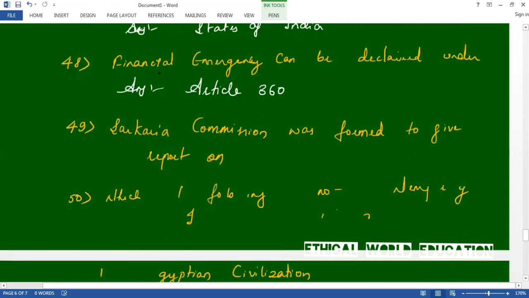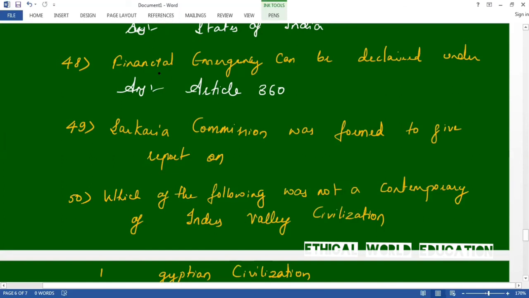Next one is 49th question. Sarkaria Commission was formed to give a report on center-state relation. Answer is center-state relation.